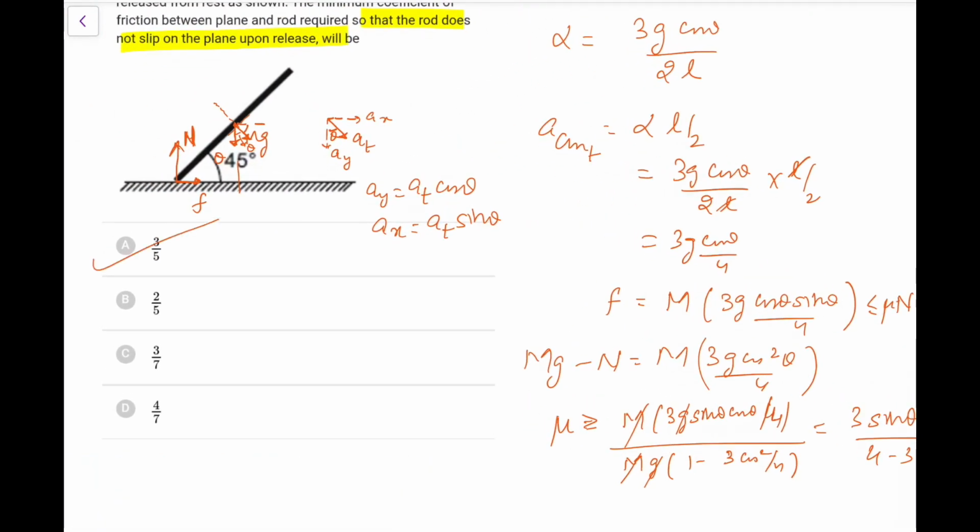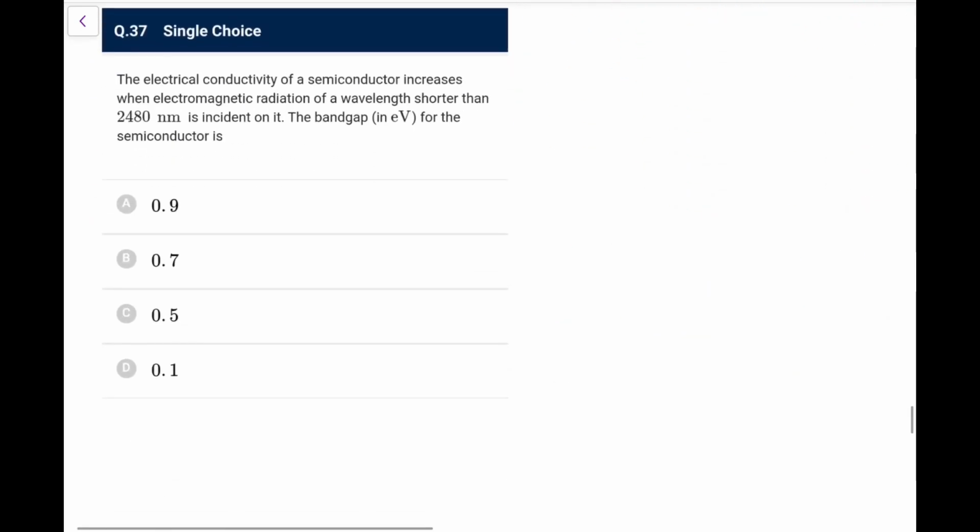So the value comes out as 3 by 5. So the value that will be needed is 3 by 5 in this particular case. So go for option A. Again, this is, I can say, brutal for students of NEET.